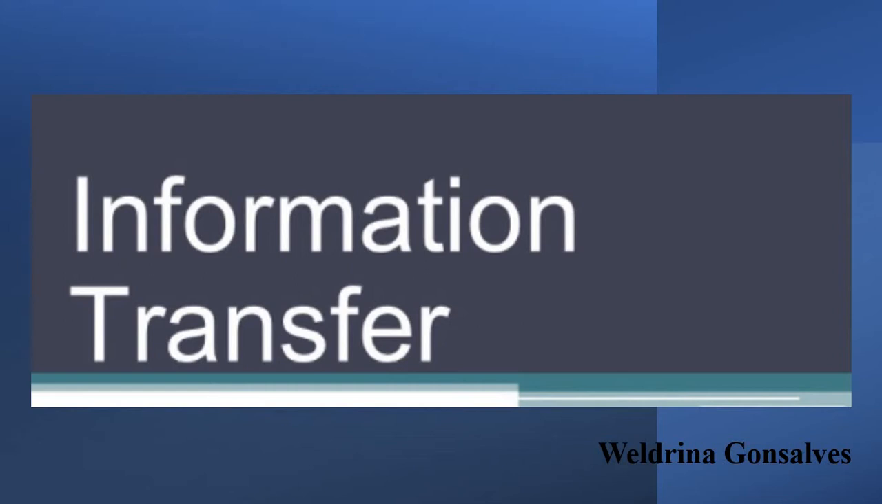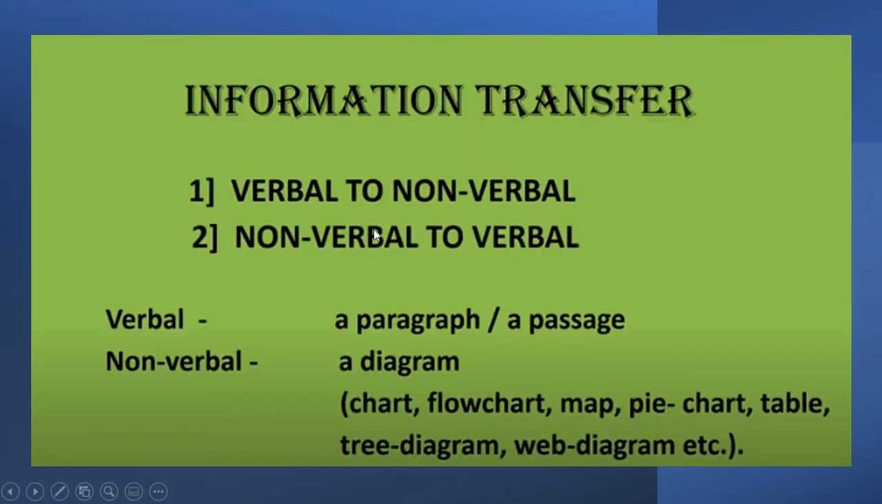That is information transfer. Now students, this information transfer is of two types. First one, verbal to non-verbal, that is transferring your information from verbal to non-verbal information, and second one, non-verbal to verbal. Verbal means information is given in a paragraph or a passage form, and non-verbal means information is given in a diagram form, that can be in a chart form, flowchart form, map, pie diagram, table, tree diagram, web diagram, etc.